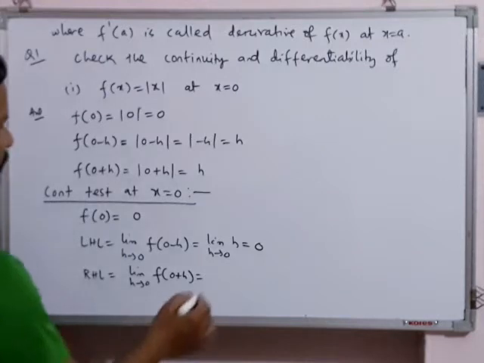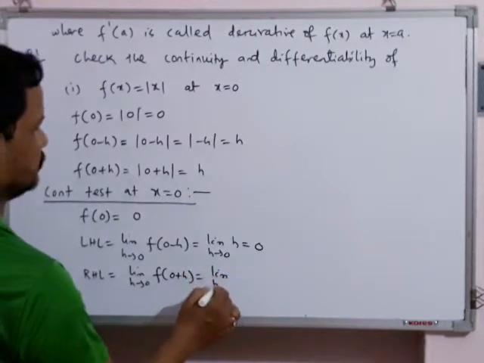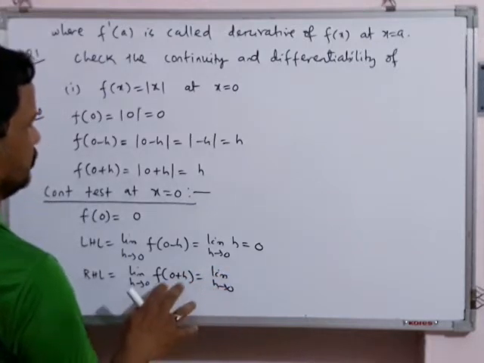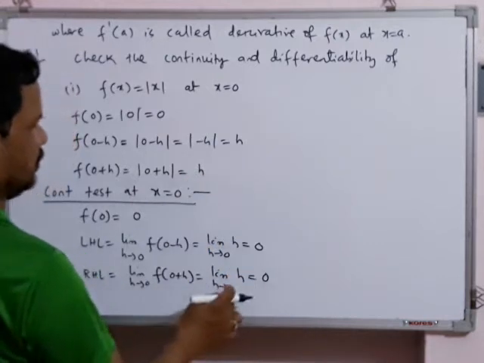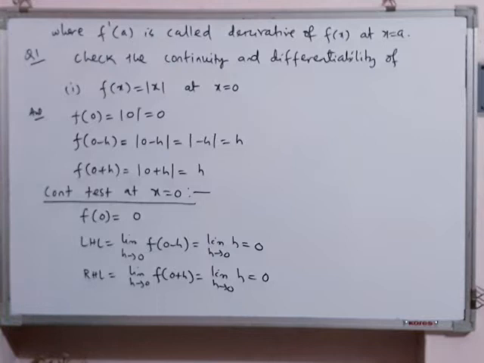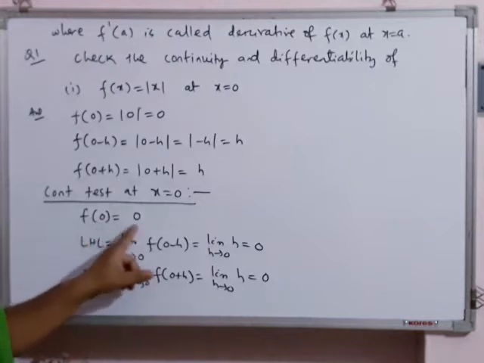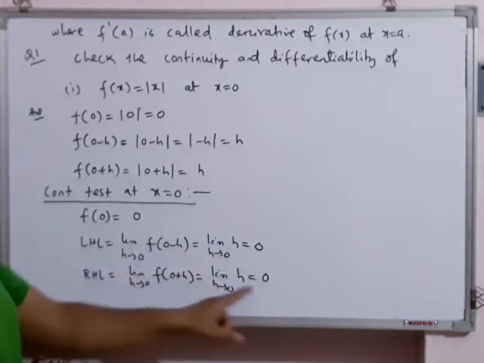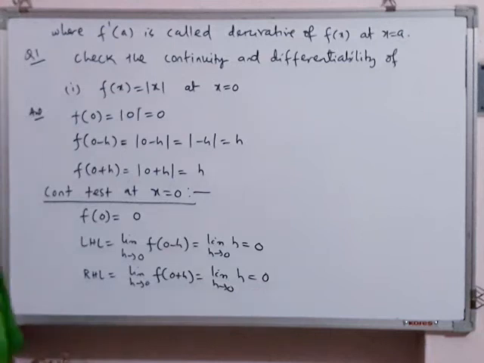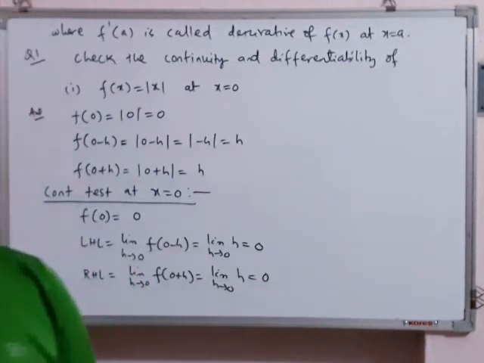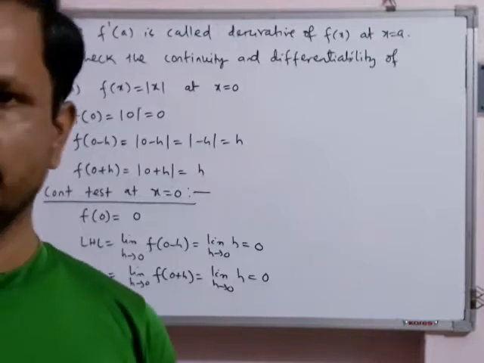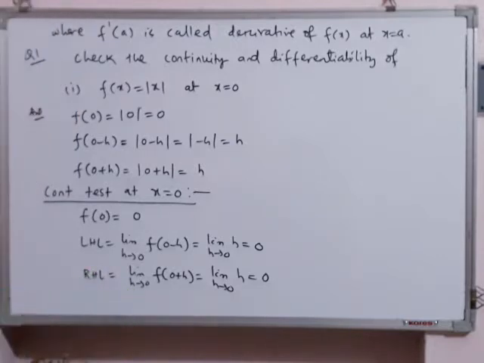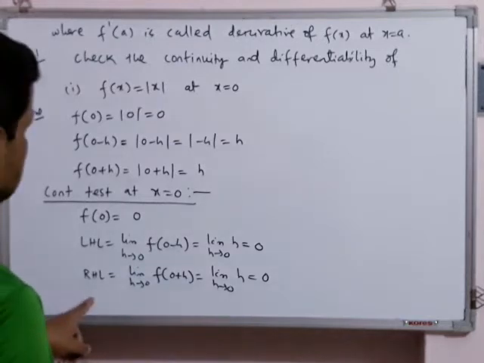That is limit h tends to 0. f of 0 plus h is also h. By the way, we will get the limit as 0. If you observe carefully, f of 0 is 0, LHL is also 0, RHL is also 0. So this is the requirement of continuity. Whenever f of 0 equals LHL at x equal to 0 equals RHL at x equal to 0 equals a finite quantity, and 0 is a finite quantity, that's why we can say the function is continuous at x equal to 0.